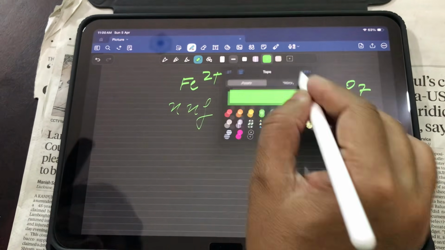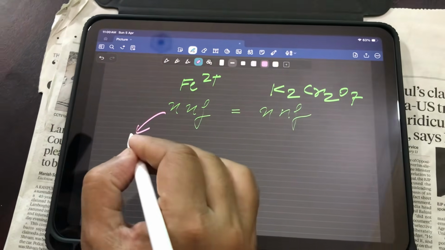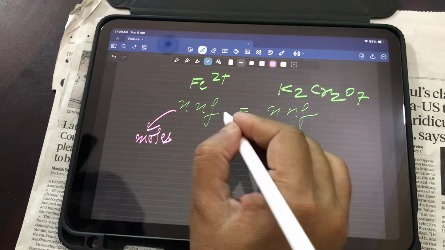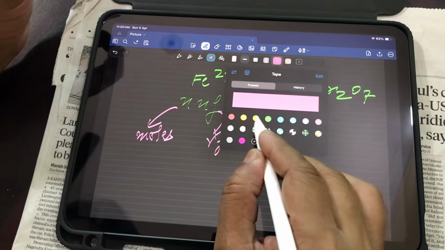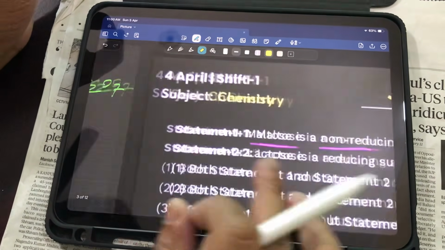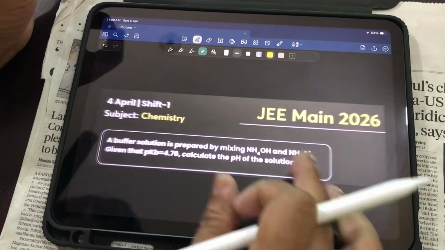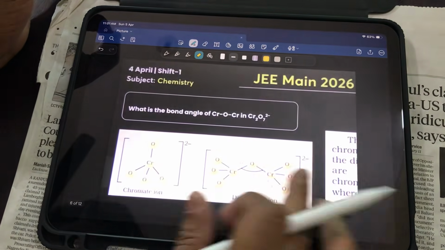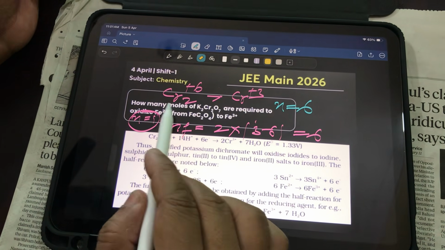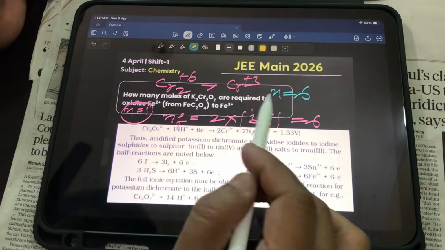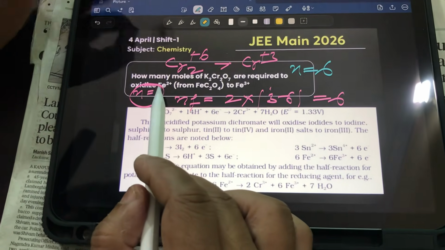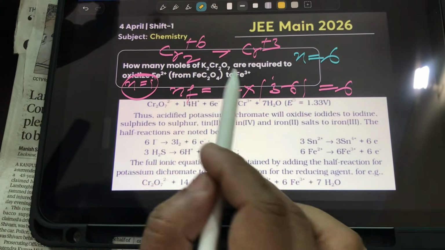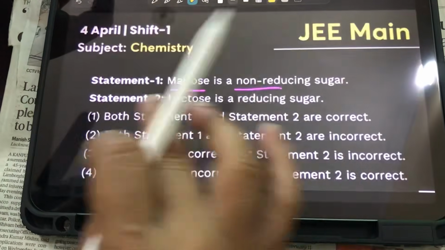N represents the moles, and that means the valence factor. So they have asked in the question, what was the question? Just see once again. The question was, how many moles of potassium dichromate are required to oxidize ferrous to ferric? Now, my dear students, the data is missing, because they should have given 1 mole of ferrous to ferric. Then only we can do it, because if moles are missing, we cannot do it.